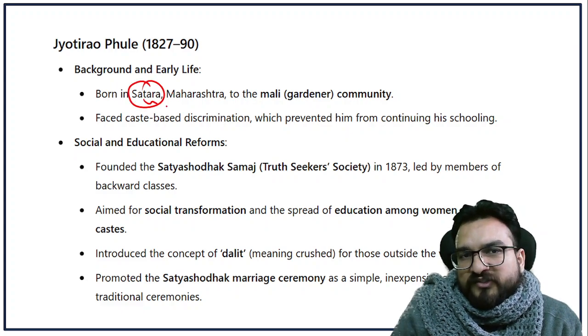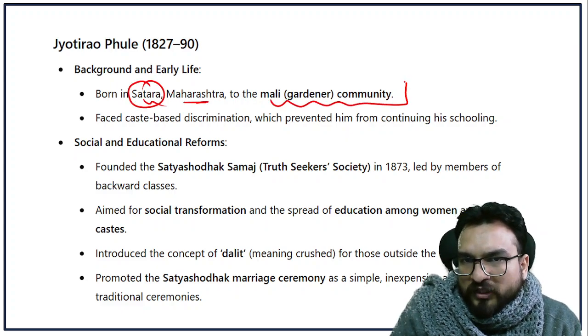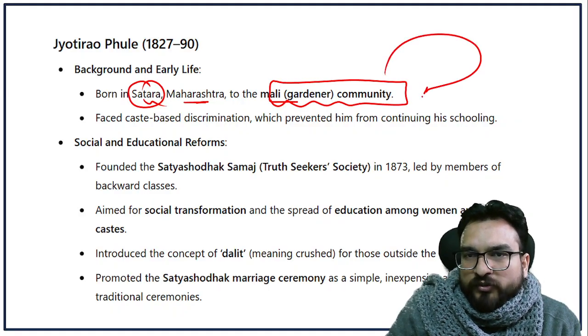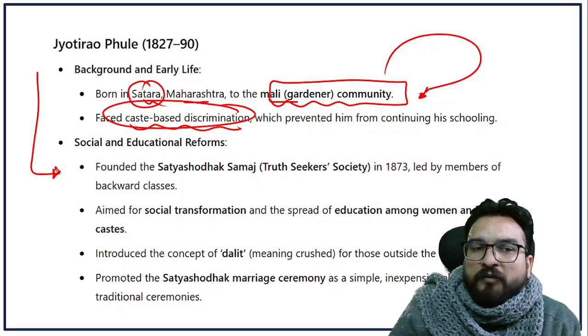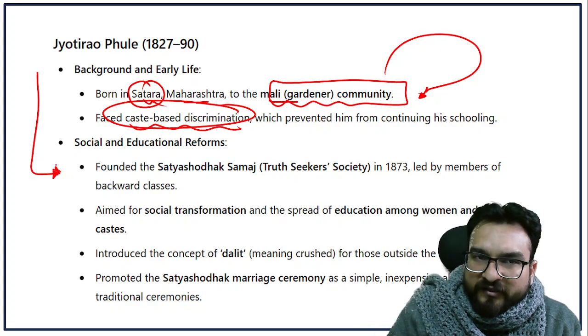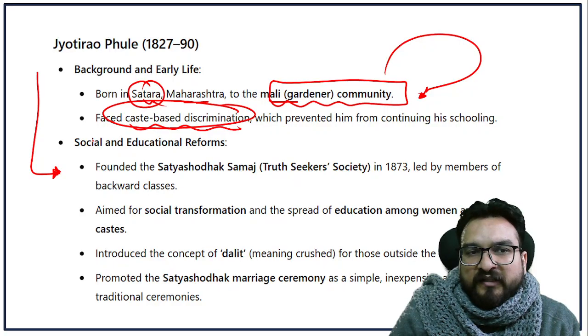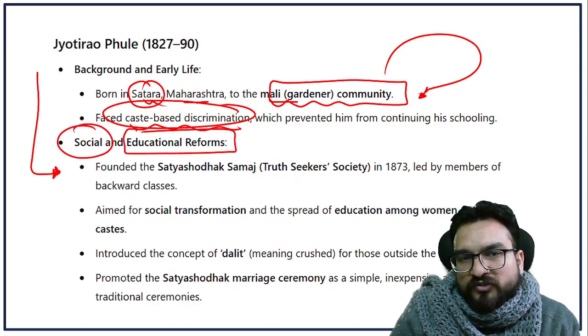Jyotiba Phule was born in Satara, Maharashtra, into one of the low caste communities, and he himself faced caste-based discrimination. So his whole life contributed to the upliftment of these caste barriers which he had already faced. He was in the social and educational reforms.